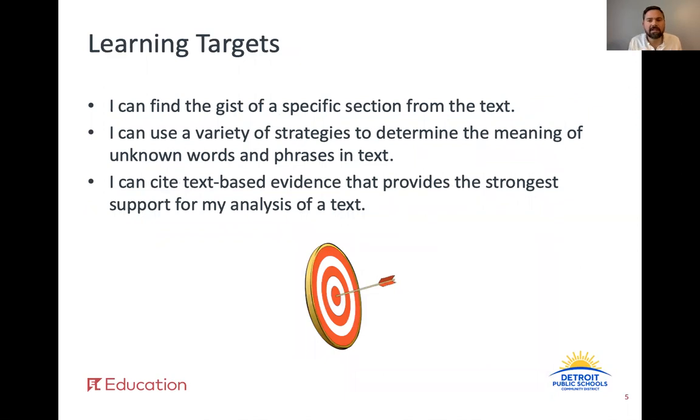We have 3 learning targets for today's work. I can find the gist of a specific section from the text. I can use a variety of strategies to determine the meaning of unknown words and phrases in text. And I can cite text-based evidence that provides the strongest support for my analysis of the text. Let's make sure we keep these 3 learning targets in mind during all of our work together.